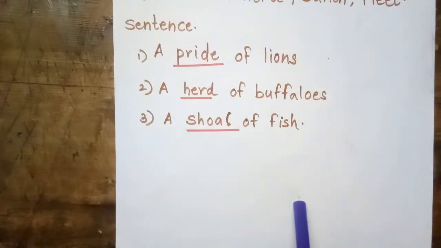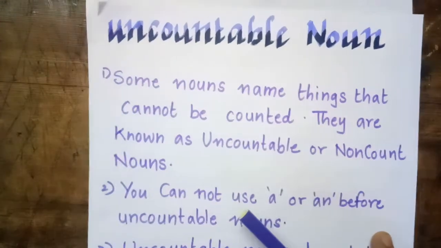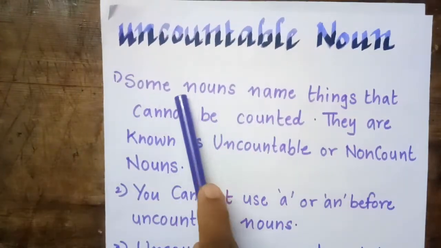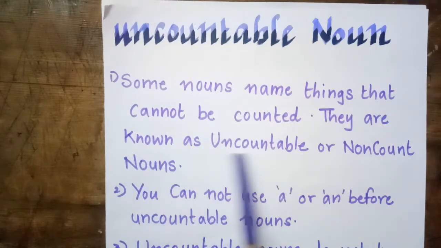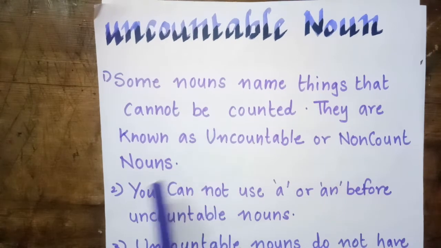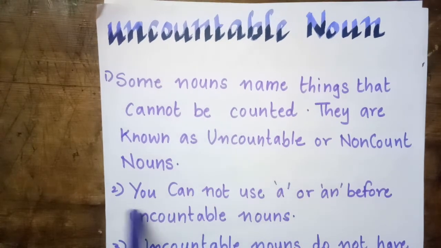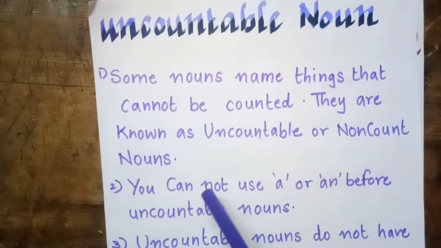Next is uncountable noun. Some nouns name things that cannot be counted. They are known as uncountable or non-count nouns. So the things that we cannot count, that is called the uncountable noun.